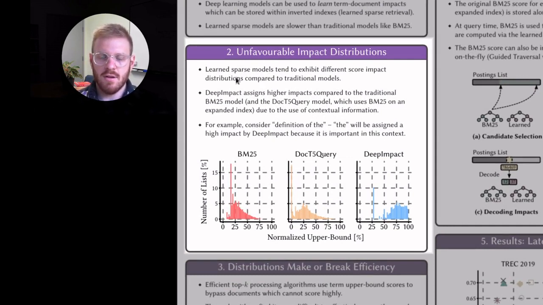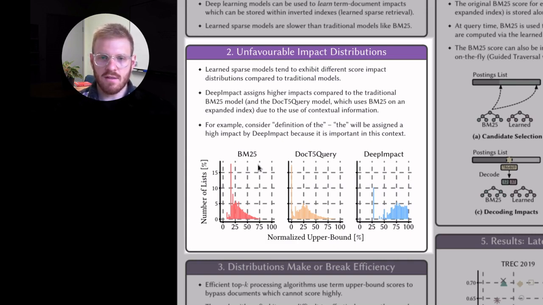So basically, in a nutshell, efficient inverted index based traversal relies on term upper bound estimates. So essentially the highest score that you can get for a single term, for each term in the index. And what that allows you to do is quickly make an estimate of the maximum possible score a document might have, and then you can skip documents which would be unable to make it into the final results set.